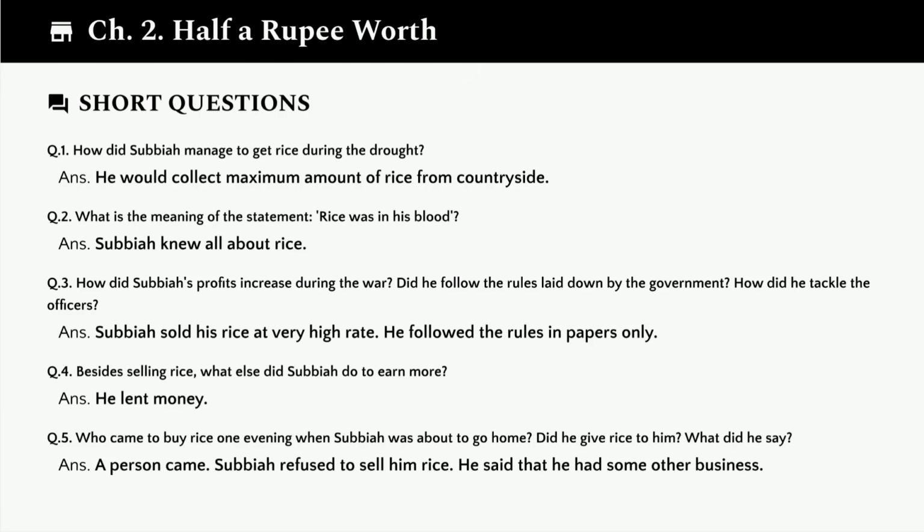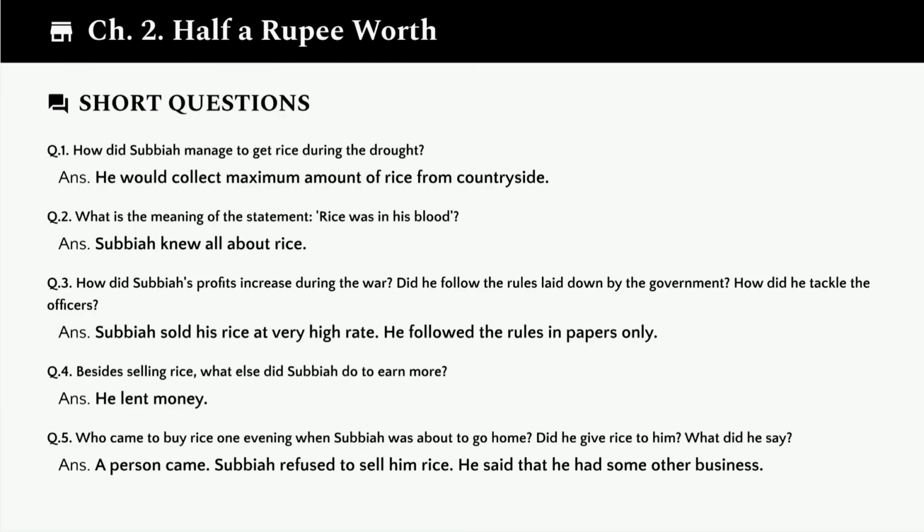Question 3. How did Subaya's profits increase during the war? Did he follow the rules laid down by the government? How did he tackle the officers? Subaya sold his rice at a very high rate during the war. He followed the rules in papers only, meaning he was corrupt in his practices. This shows the darker side of business during difficult times. Question 4.